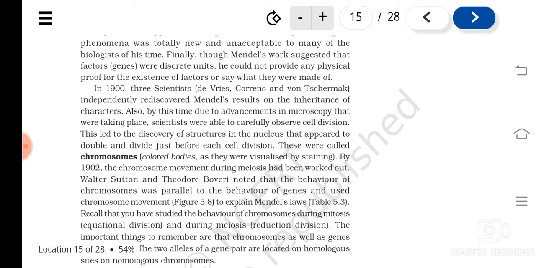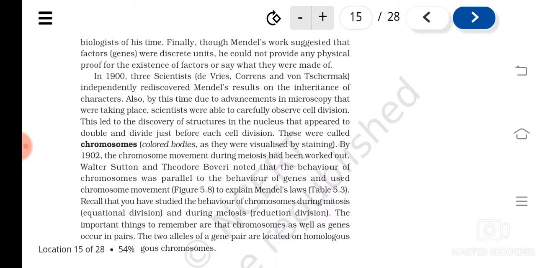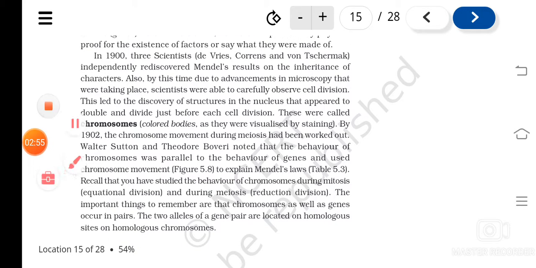At that time it was also possible to see the chromosomes during cell division. So this resulted in another theory, known as the chromosomal theory of inheritance.